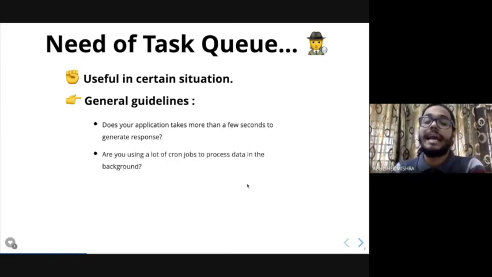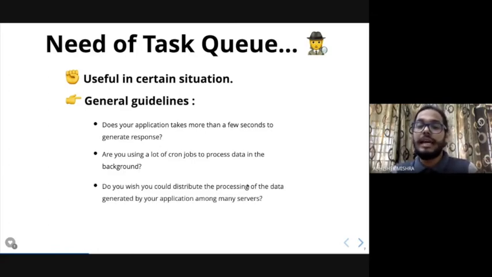The second case is if you run a lot of cron jobs, background jobs or batches to process data, then you can also use task queues. And if you wish to execute your application data in a distributed manner, for example, there is a web portal for job seekers, and you have an app which generates PDF files for their resume.